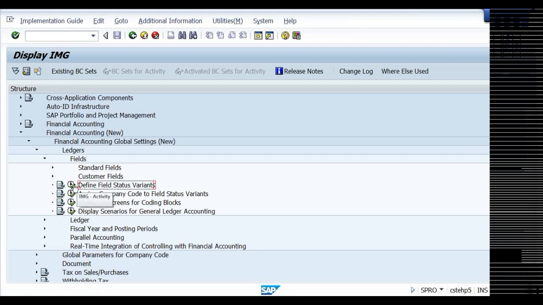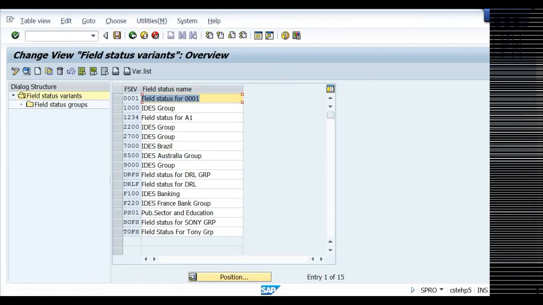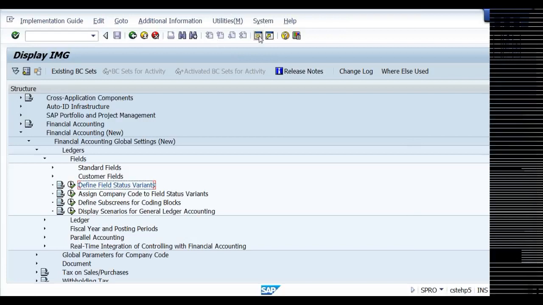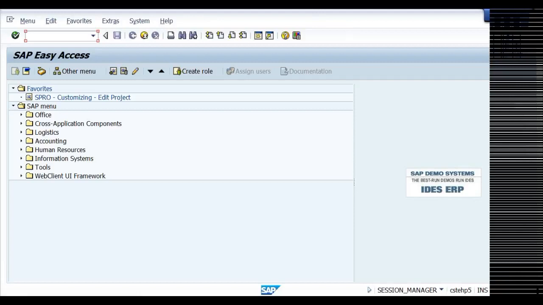Right, define field status variant. So here in the field status variant, when you go through the path, you cannot see the T code here. If you go through the T code directly, you can see that. In fact, this is a question I have asked the technical people also.